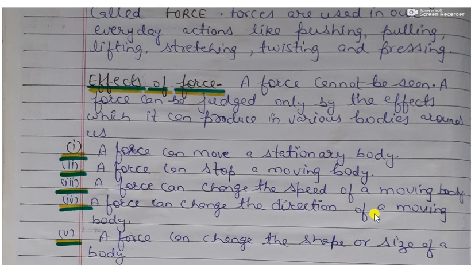Force can change the direction of a moving body. Suppose a football is kicked by a person. It is coming in a particular direction and you apply the force of your leg to change the direction, as we can see in the game of football. Different players apply different force on the football and it leads to a change in its direction. And a force can change the shape or size of a body. So these are the effects which a force can produce.